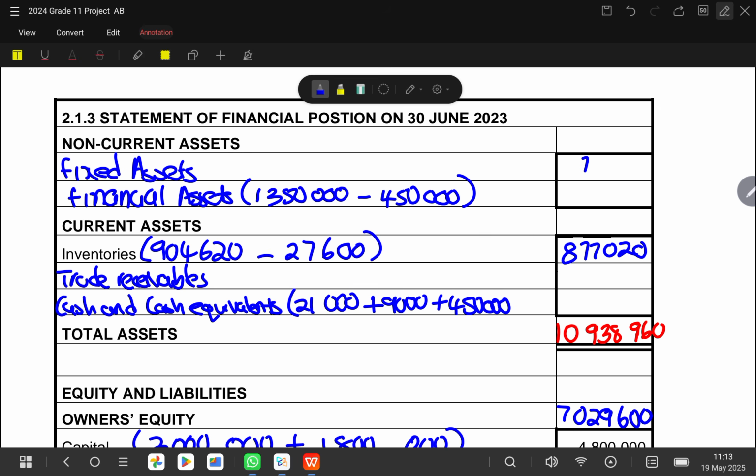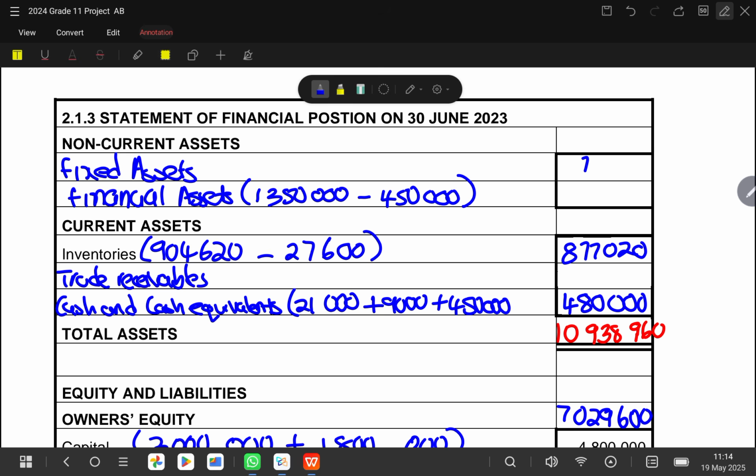So now we need to go back and close up our cash and cash equivalent. So if we say 21,000 plus 9,000, then plus 450,000, it gives us 480,000. Okay, so we're going to say 21,000 plus 9,000, and then plus 450,000.